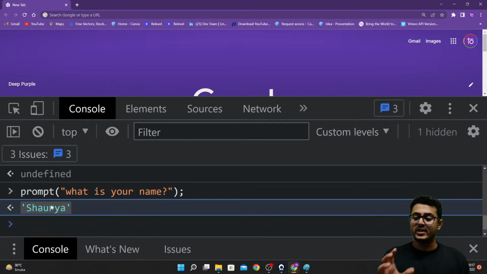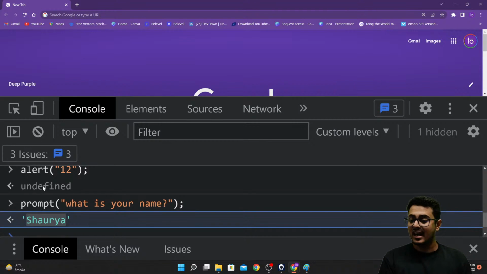Are you guys able to understand this? Please do let me know, guys. The prompt function is returning us back the value that the user has entered, and that you are able to get inside the console instead of getting undefined.